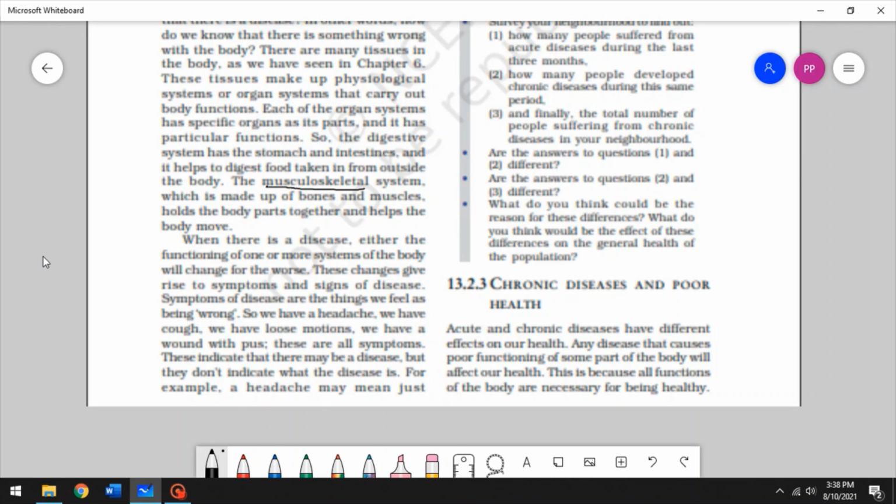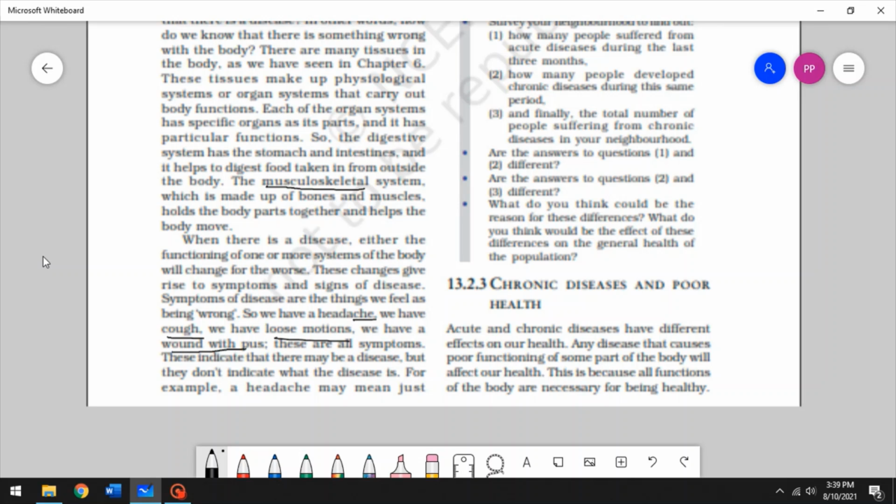Symptoms are like signals, right, that something is wrong with your body, all right? So if we have a headache, cough, loose motions, or a wound with pus, they're all symptoms, right?